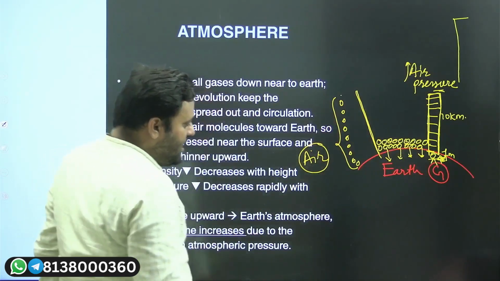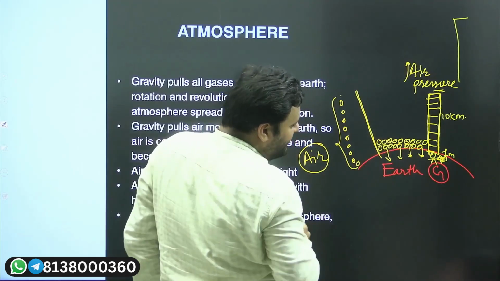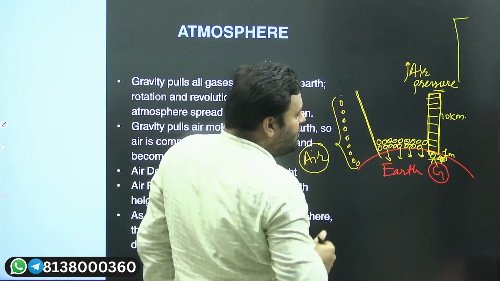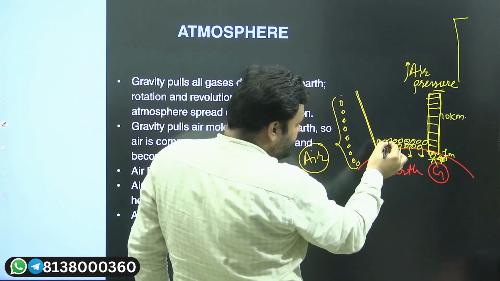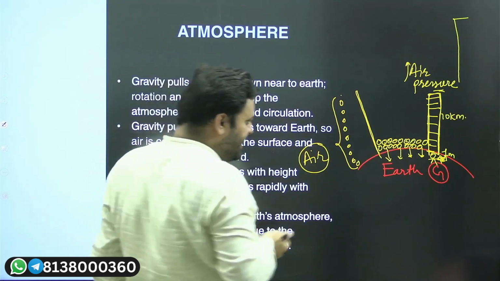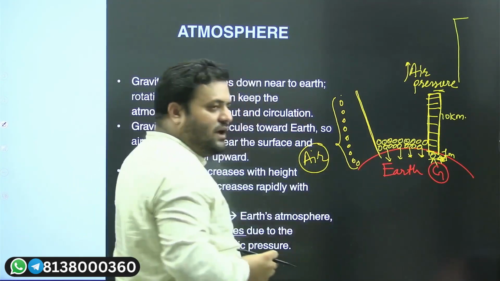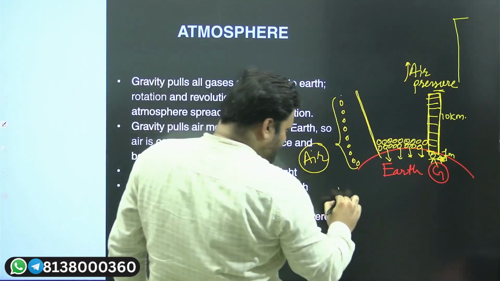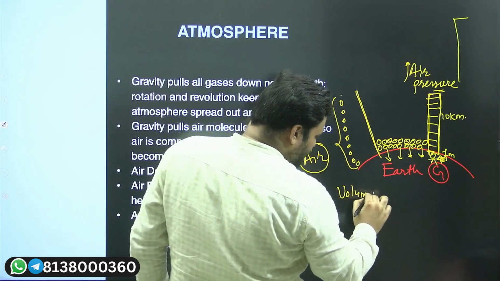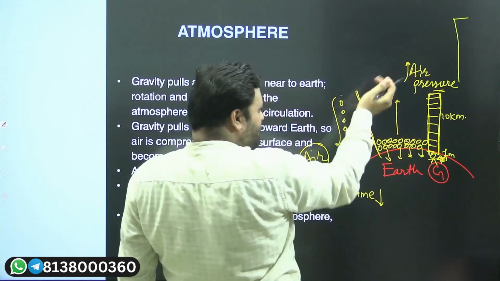And one more thing, as you can see, because of the gravitational role, the air which is here will be concentrated near the earth's surface, and that's how the air which is here will now contract. And when the air contracts, its volume will be less. And as you move vertically in our atmosphere, what will happen?